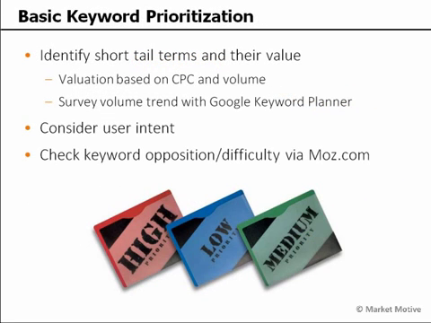So in most basic form, we're going to do some KOB analysis for keyword prioritization. The first step here is to identify some keywords. We're going to identify some short tail keywords or market defining keywords, the phrases that truly tell us what our website is about and is going to generate that important business. Not necessarily the ones that we can achieve when we're just getting started in our SEO campaign, but those high level terms and their value. We want to know and understand their user intent, and we're going to check in simplest forms keyword opposition or keyword difficulty score via the Moz tool. And we'll take a look at that a little bit later in this presentation.